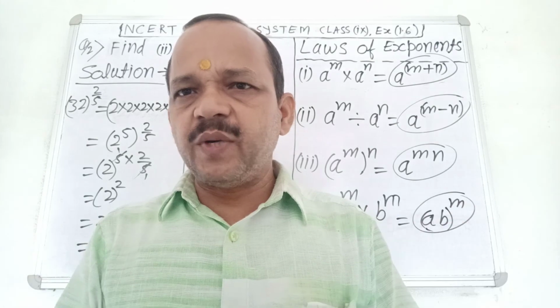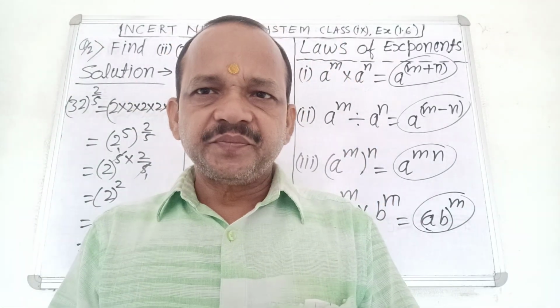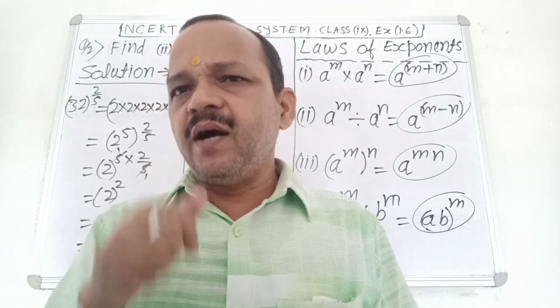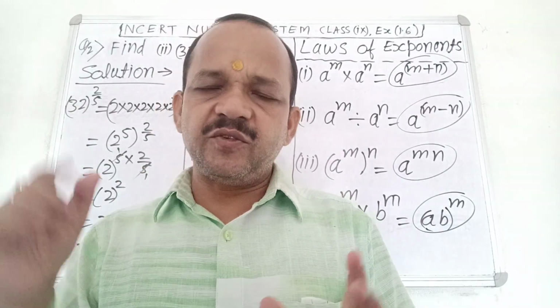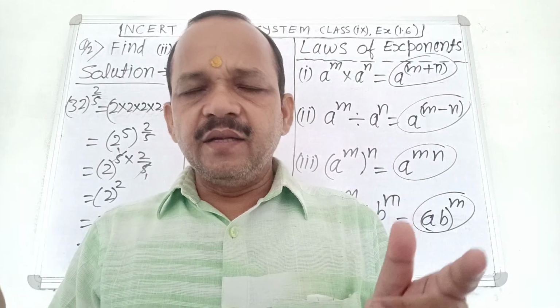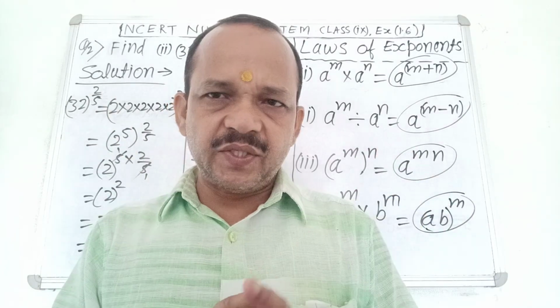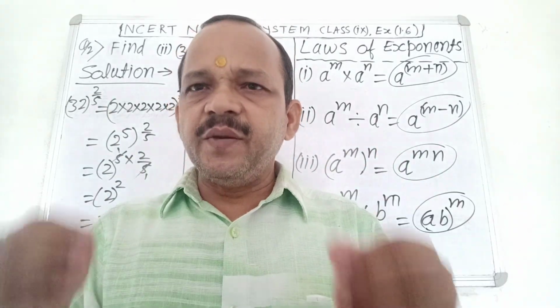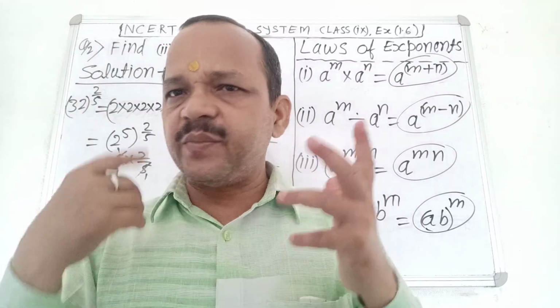No confusion about it. 2 power 3 means multiplication of 2 three times, as 2 multiply 2 multiply 2. Here 3 is the exponent and 2 is the base. 7 power 5: 5 is the exponent and 7 is the base.